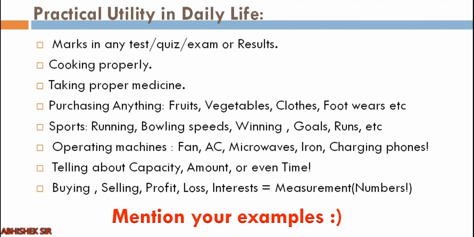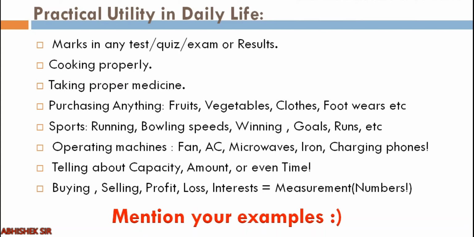Even in sports, running, how is a world record set? It is only done because we are doing measurements. The bowling speed, right? Brett Lee bowls at 161 kilometers per hour, right? That exactly is measurement. How do we come to know that Brett Lee is bowling very fast? By the measurement of the speed. Even the winning of any game is determined by measurements, right? Suppose you take football, so we are measuring goals, and those who score more goals win. Even in cricket, winning is decided by runs or wickets, right?